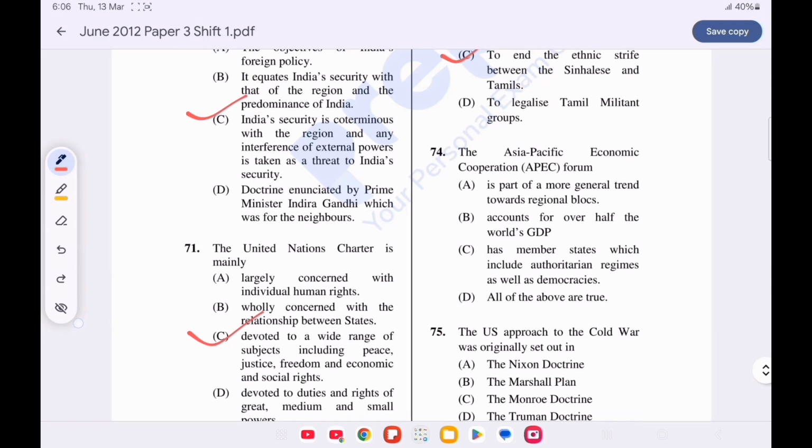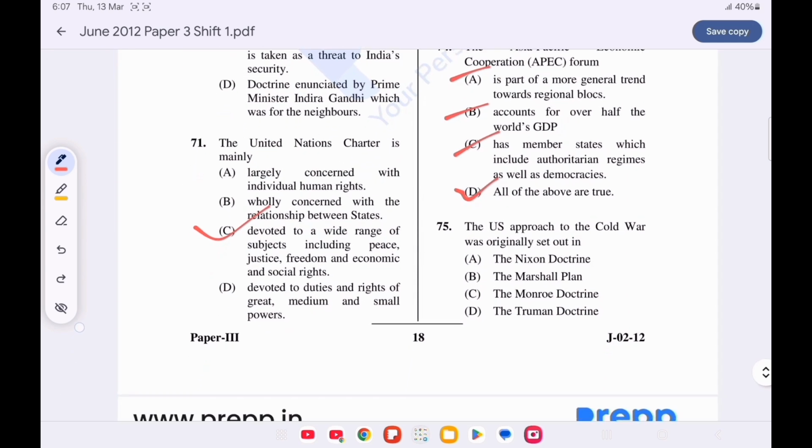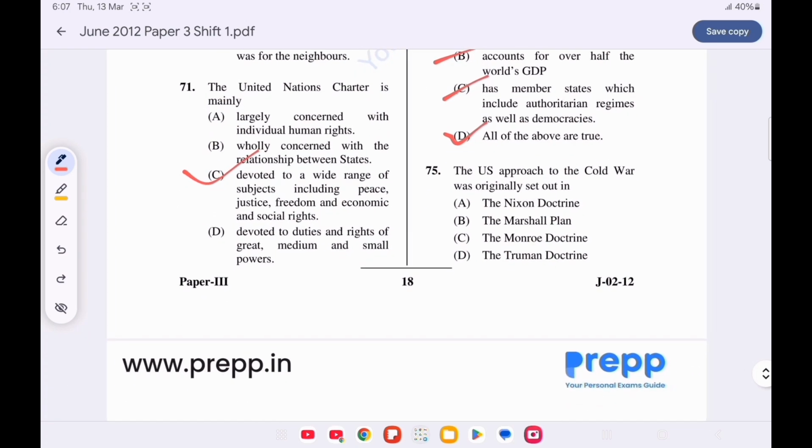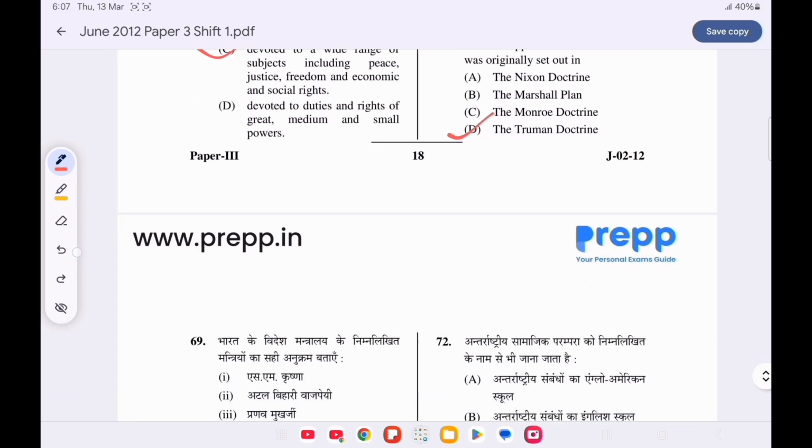Question number 74. The Asia Pacific Economic Cooperation Forum is, option D is correct, all of the above: a part of a more general trend toward regional blocs, accounts for over half of the world's GDP, and has member states which include authoritarian regimes as well as democracies. Question number 75. Last question. The US approach to the Cold War was originally set out in, option D is correct, the Truman Doctrine.